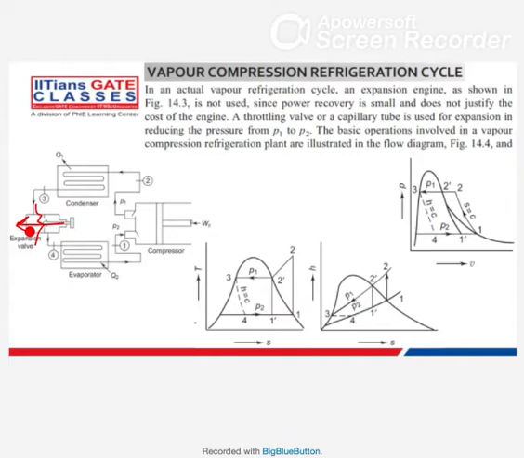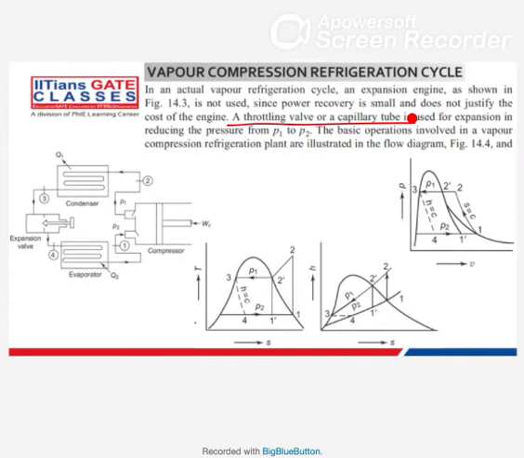But in the actual vapor compression refrigeration cycle, the work output is very less, and the cost for that engine will be high. So instead of that, what you can do is use a capillary tube or throttling valve, which we have studied in